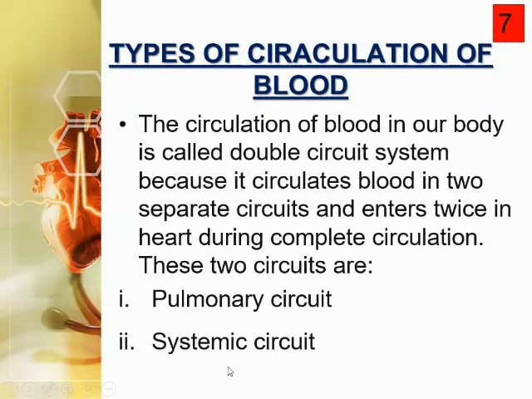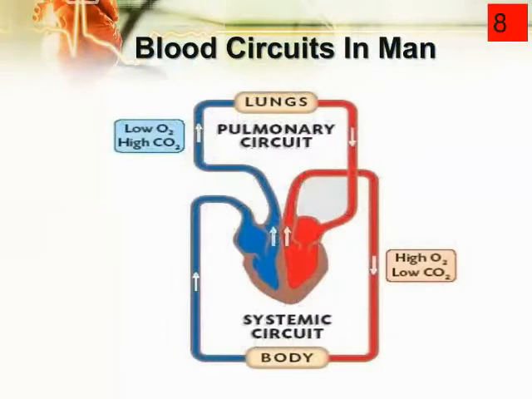Okay, students, now I'm going to explain. This is the complete picture. You can easily understand from this diagram what double circuit circulation is. The name is pulmonary circuit. First, try to understand why it is called the pulmonary circuit. The word pulmonary is derived from the Latin word pulmonal, which means lungs. That's why it is called the pulmonary circuit.